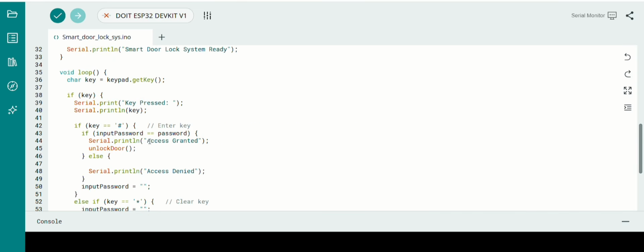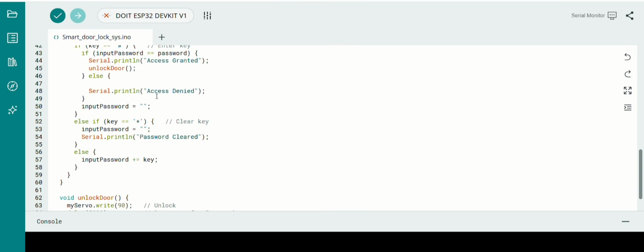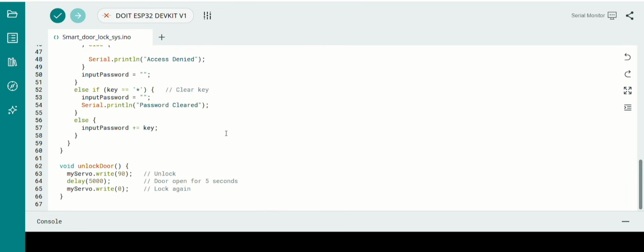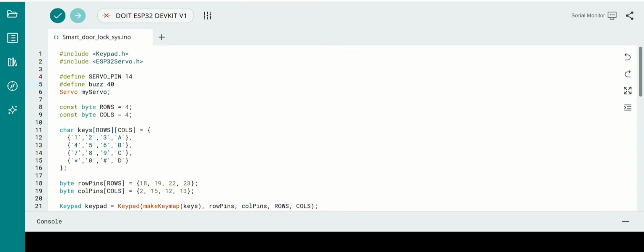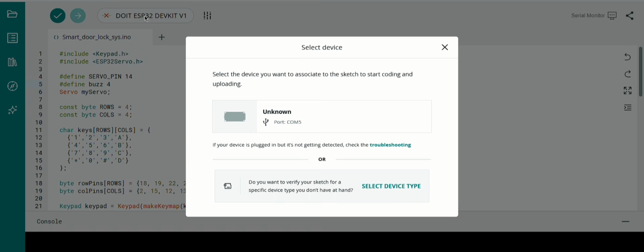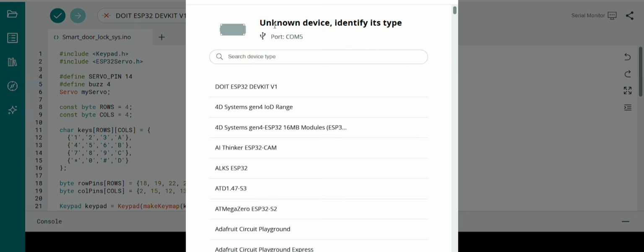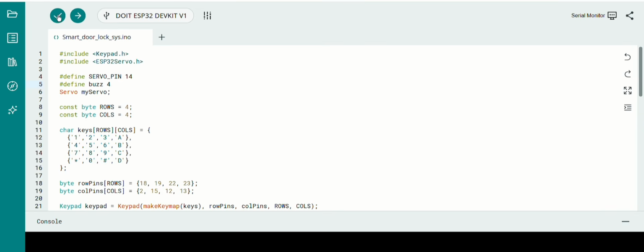Here, if the password is correct, the access is granted and the door gets unlocked. If the password is wrong, then the access gets denied and the buzzer alarm gets triggered. That's it. It's just a very simple code. So now let's upload the code into our ESP32 board. We are choosing COM5 and then upload the code.